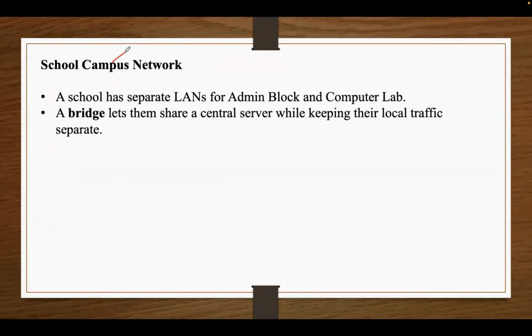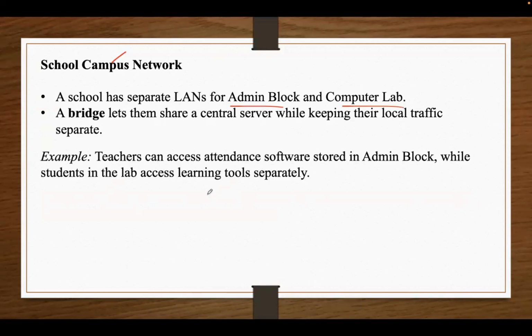Another example is school campus network. Assume that a school has separate LANs, one for admin block and another one for computer lab. A bridge connects them so that they can share common resources like central server. But at the same time, local traffic stays separate, which means lab activity does not overload the admin network and vice versa. So, suppose teachers in the admin block can access the attendance software stored on the central server. At the same time, students in the lab can even use learning tools independently.